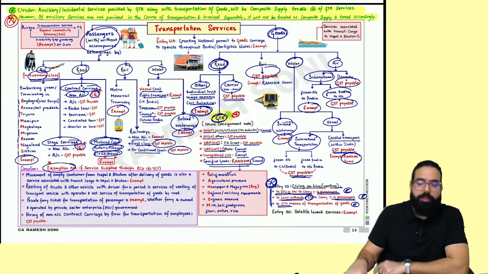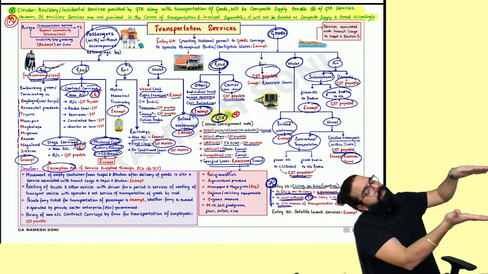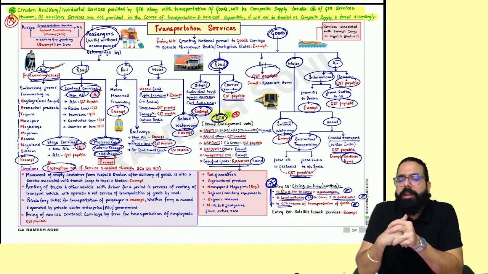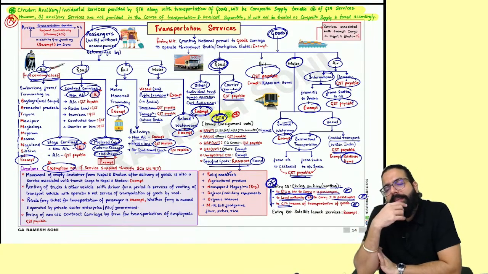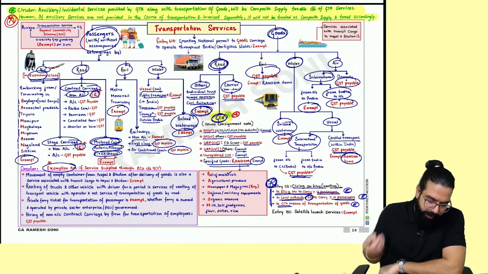The next one, we come to transportation. In transportation, one GTA point has come: if an ancillary service is provided along with the transportation service, it's a composite supply taxable at the rate of the transportation service. But sir, if GTA services are not provided and only ancillary services are done, then whatever rate applies to the ancillary services will apply. Done, sir. This point is clear.